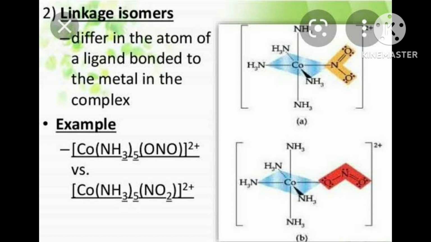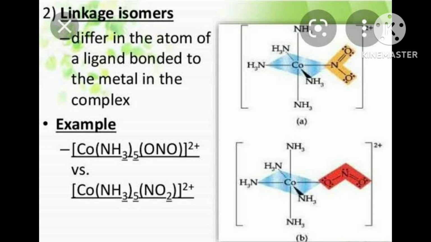Hence total negative is only 2, 1 due to chloride, 1 due to NO2. Then platinum has 2 oxidation state because no charge is written on the complex ion. Nothing is written. It means it should be neutralized.